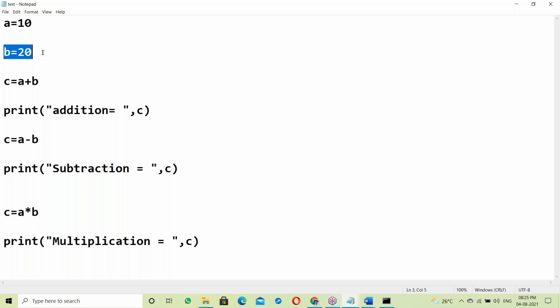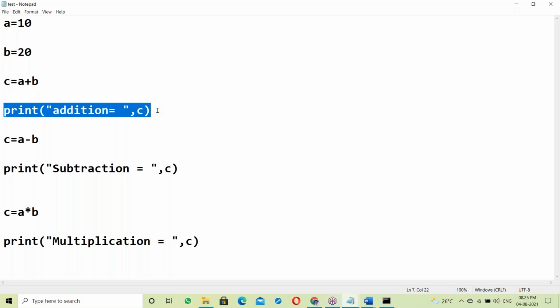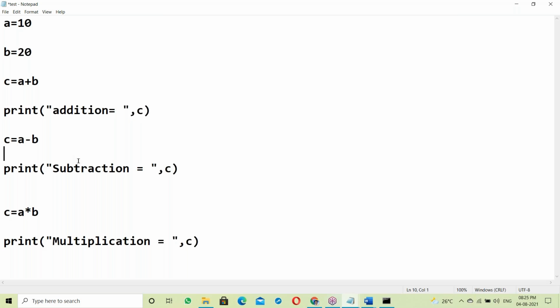Next, this is also correct, memory allocated for storing 20. This is also correct: C equal to A plus B, performed and assigned to C. Next, print; suppose there is an error here, it stops. If no error, this statement also executes. So this working is line by line.